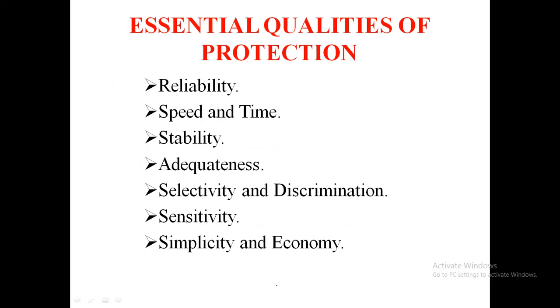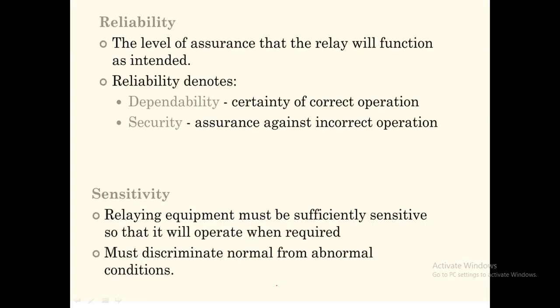Coming to the essential qualities of protection, some of them are reliability, selectivity and discrimination, speed and time, sensitivity, stability, adequateness, and simplicity and economy. These are the essential qualities, and in the next slide we are going to see them in detail.